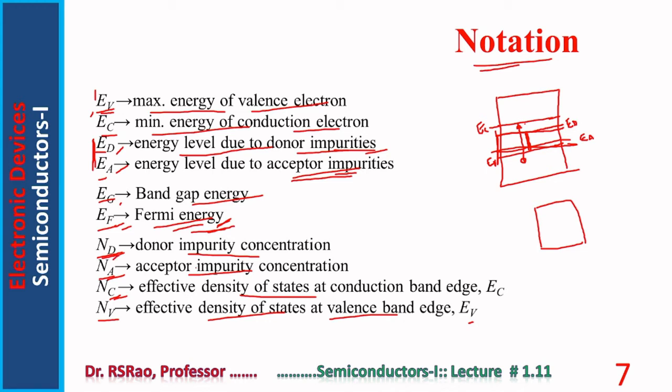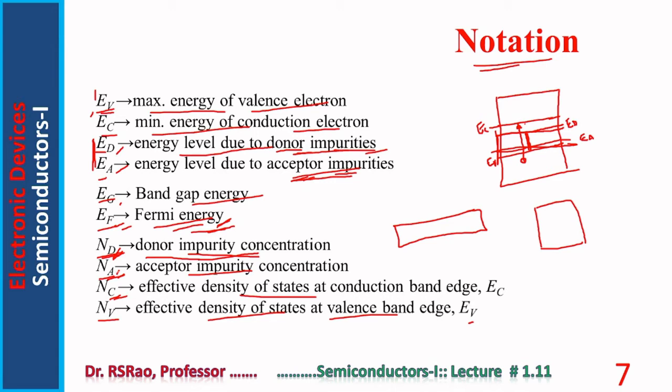Next, ND. It refers to donor impurity concentration. As already mentioned, to increase the conductivity of a semiconductor slab, impurities are added. Two types of impurities are there: donor type impurities and acceptor type impurities. The concentration of donor type impurity is indicated by ND. The concentration of acceptor type impurity is called NA.